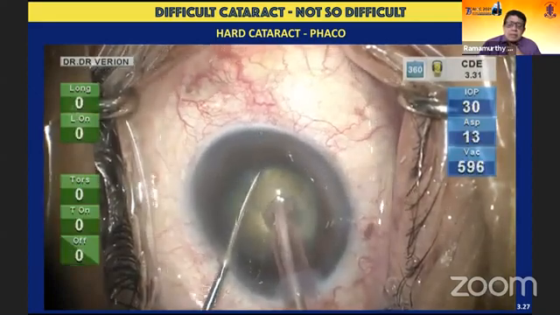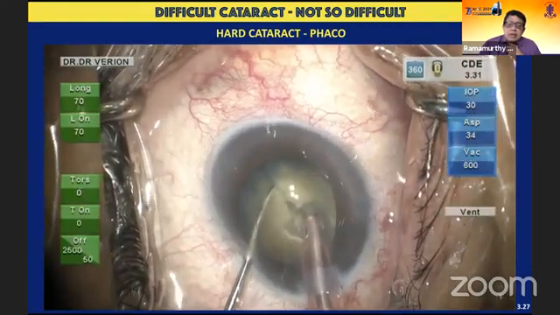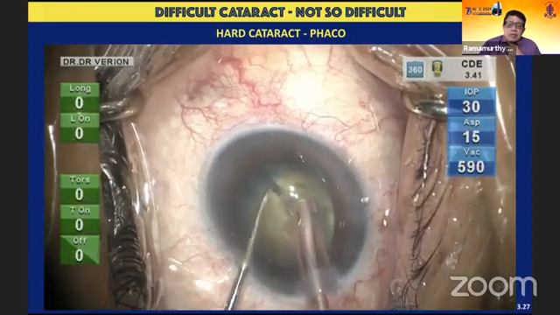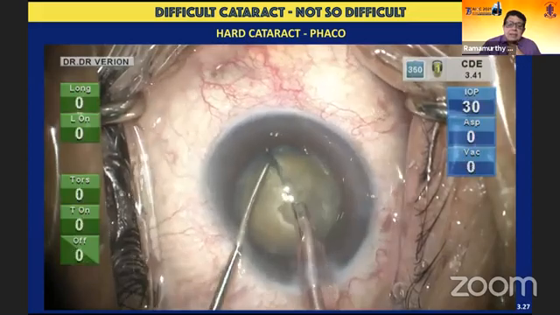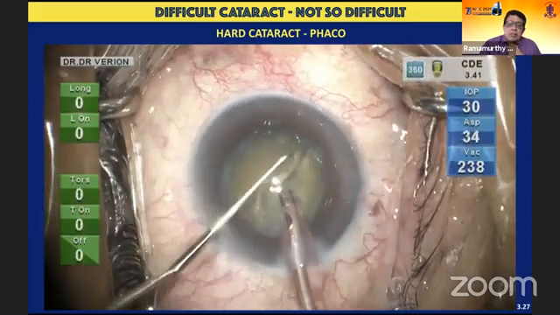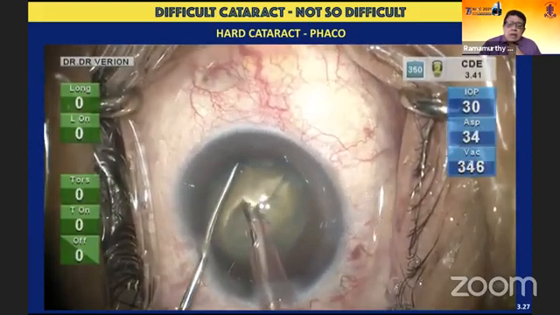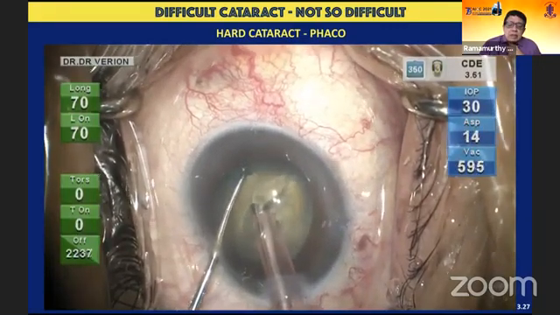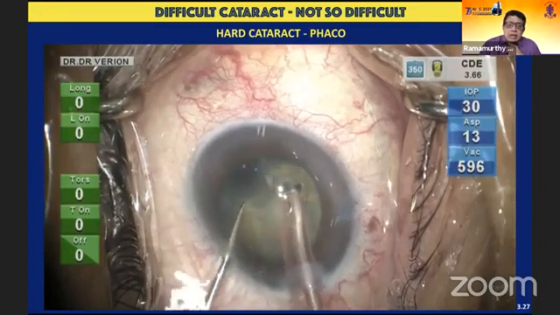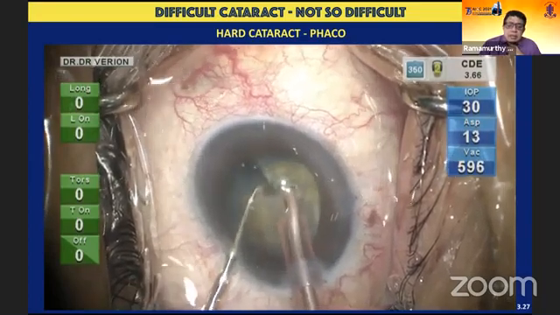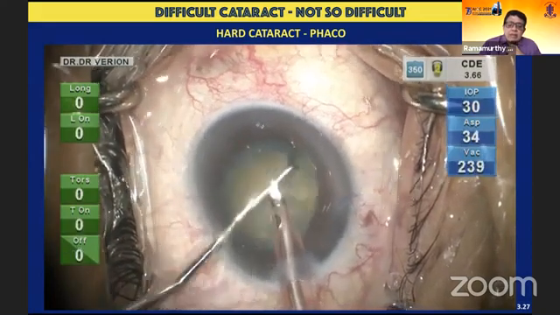Once I get a purchase on that, I bury the segment in, and you can see my vacuum goes up to almost 600 when I come to foot position 2. That's when I initiate a crack. It's extremely important that this crack goes all the way through and right up to the posterior aspect of the nucleus. Sometimes you might have to release, regrasp, and do multi-level chopping.